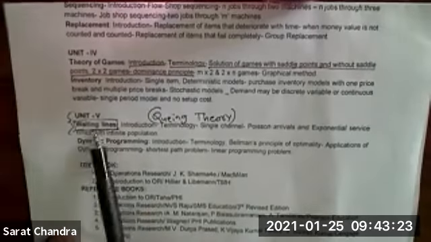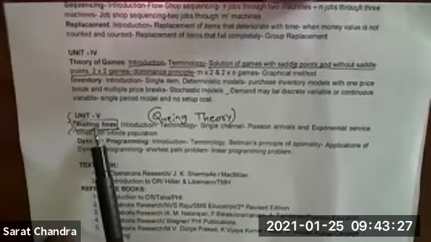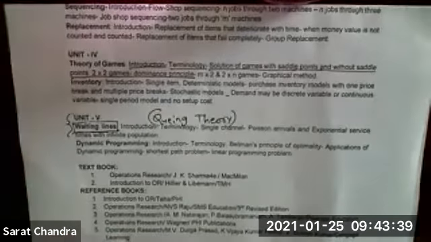So after that we will start waiting lines from Wednesday onwards, and by the end of this week we will complete this unit also. Unit 5, the waiting line part, we will complete by the end of this week. And from Monday onwards, I mean from February 1st, next week onwards, we will start the revision from unit 2 and unit 1.